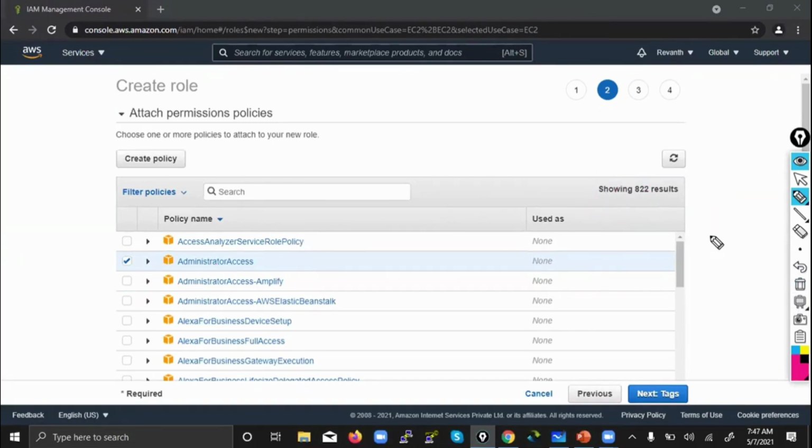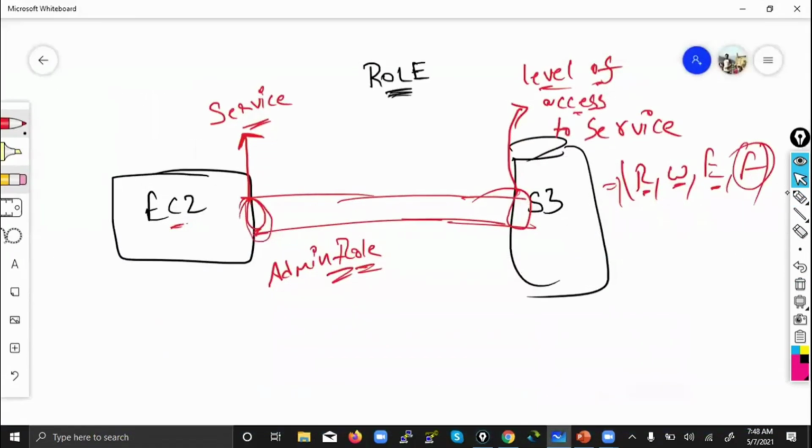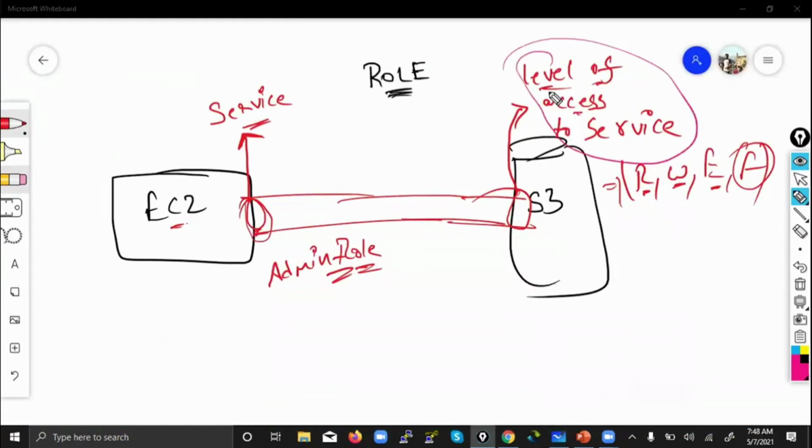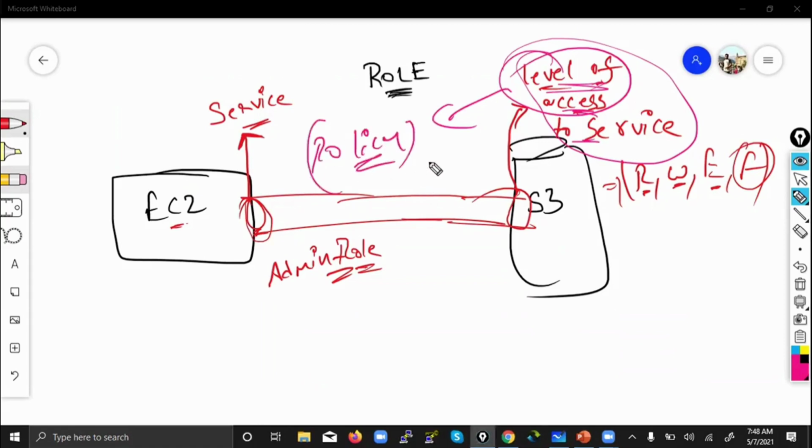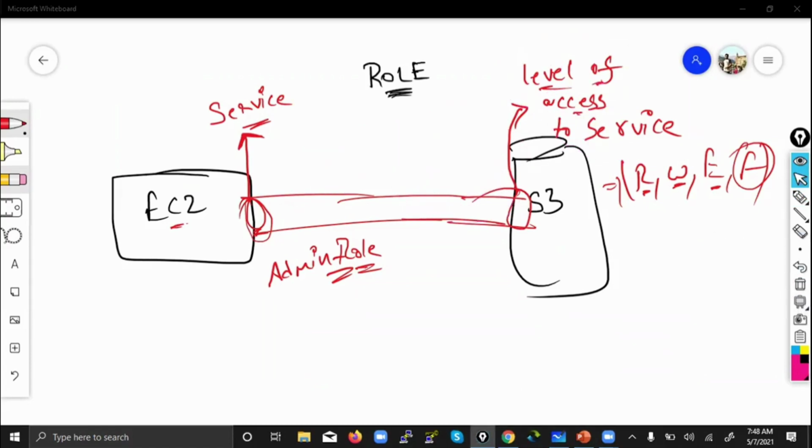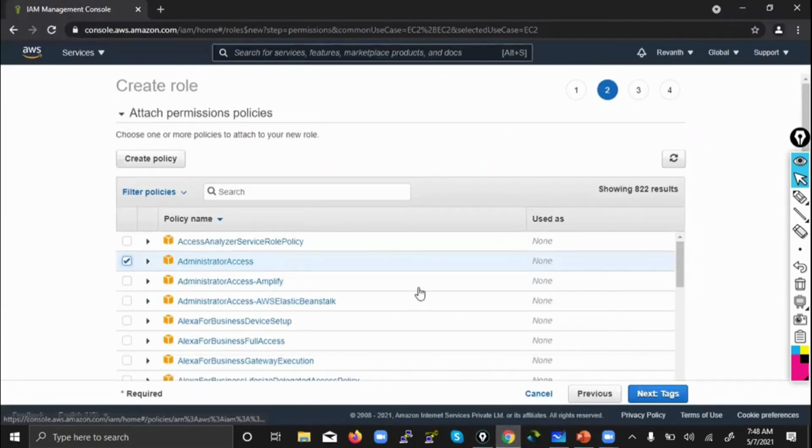So today what we are learning extra is how to create a role. So can you create a role without a policy? No, not at all. Why? Because what is the other end of the role? The other end of the role is compulsory level of access to a service. Level of access means nothing but policy: read only, write only, custom, whatever you have created, or AWS managed permission. And what permission am I giving to my role? The other end, administrator access.